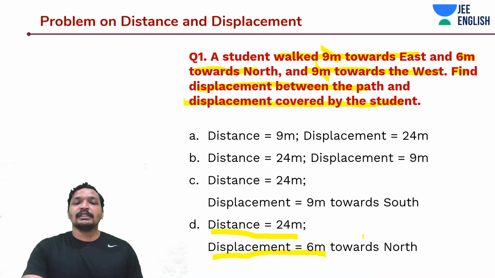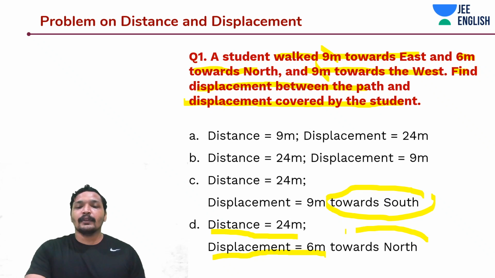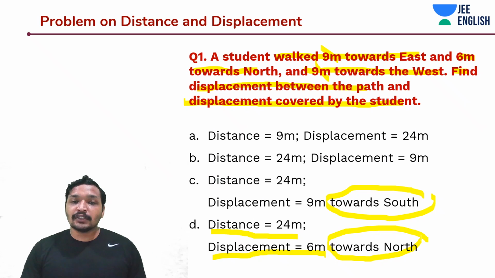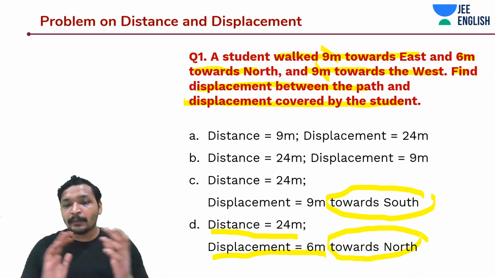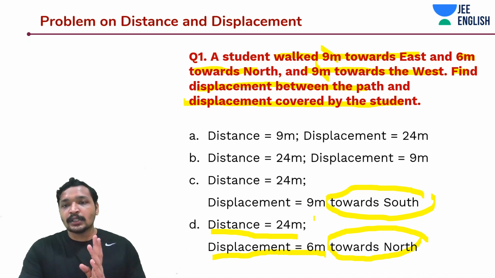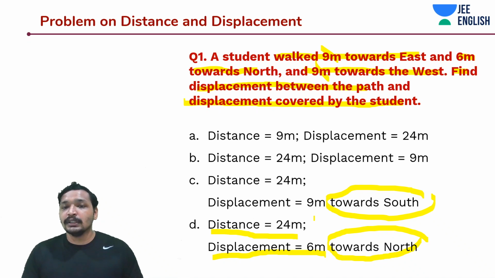Okay, just a moment. So there is towards south and towards north, isn't it? You have to be specific about it when we are talking about displacement. We are not just talking about magnitude of displacement, we are talking about displacement. Now you have numerically known that this is the correct answer, but what if both are 6 meters? Which is the correct one? From the initial point, he has traveled only towards north. That means 6 meters towards north is the correct one.